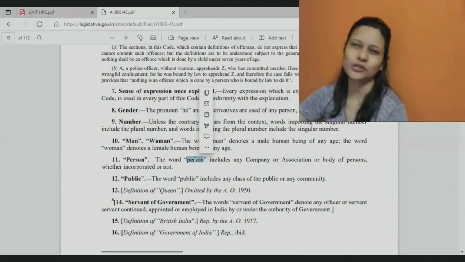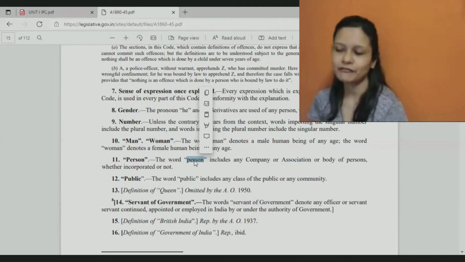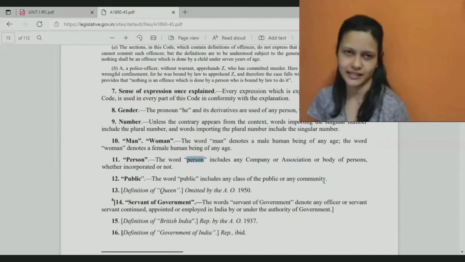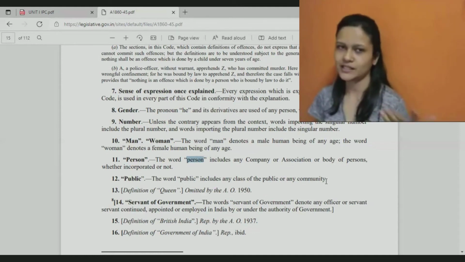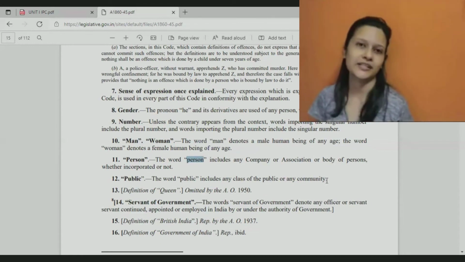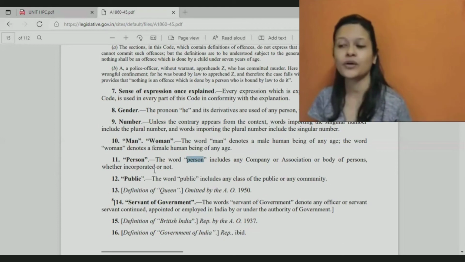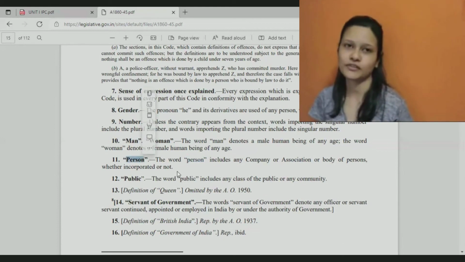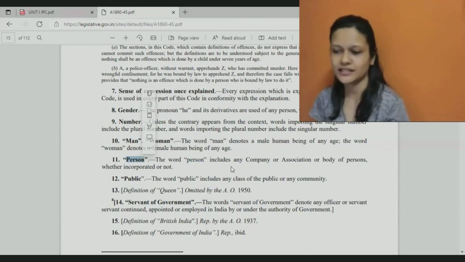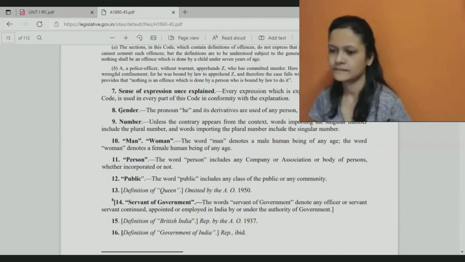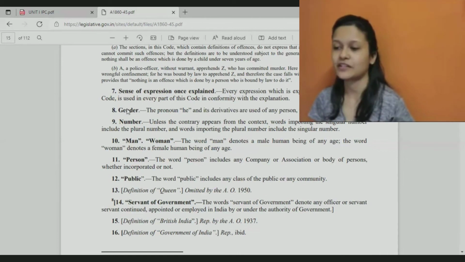You will get those concepts in jurisprudence, but for now, you can understand that this word person has a wider meaning in law. It's not just living human beings like you and me; even KSLU is a person in the eyes of law. Even the Karnataka High Court is a person in the eyes of law. And that is why it's very important to provide definitions of certain words. This is clear, right? Yeah. Okay, so the next definition which we have is related to gender.